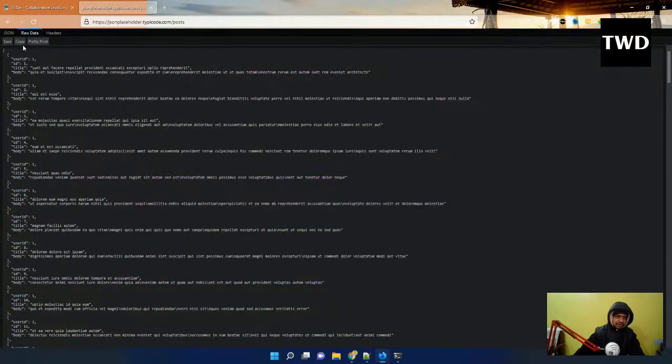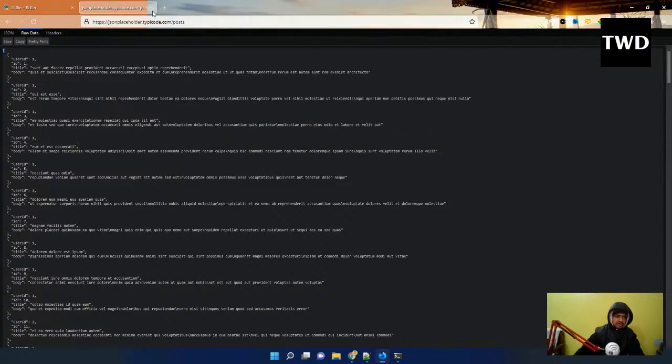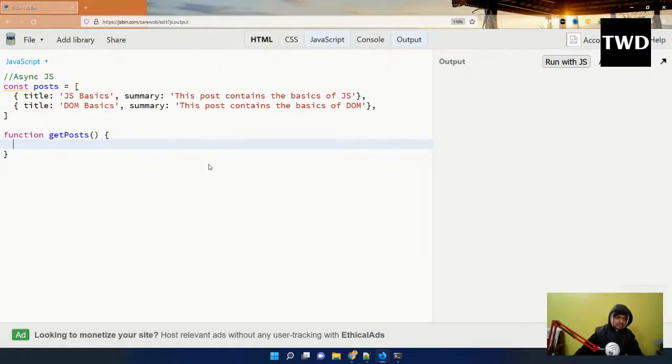This is an API endpoint, and you can see the raw data like this. This is not a normal site, and I know this API endpoint is also made in Node.js. See, here also an array of objects is coming, so we are going to mimic something like this. Right now we have not created anything, so we'll use the setTimeout function here.